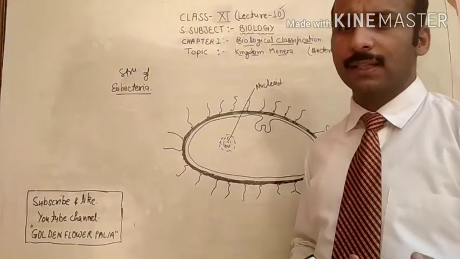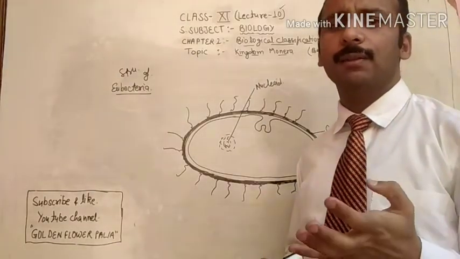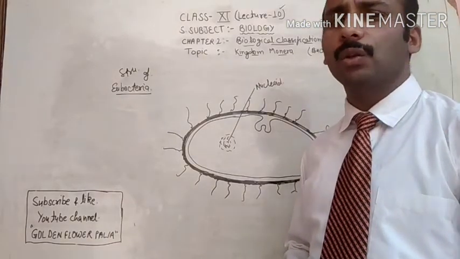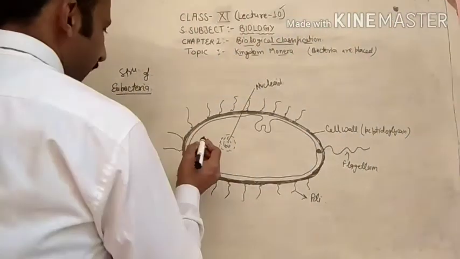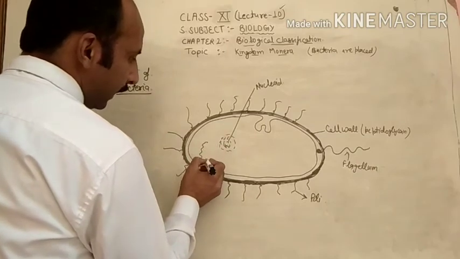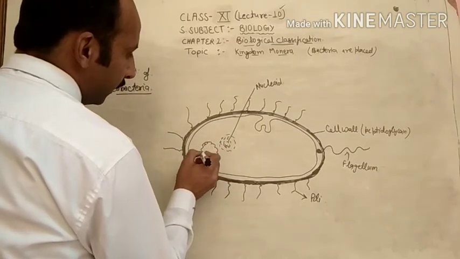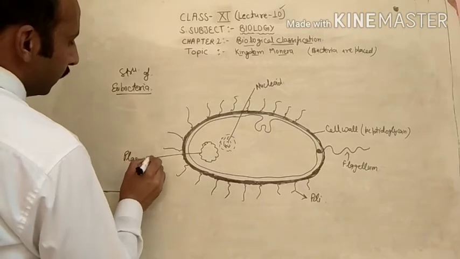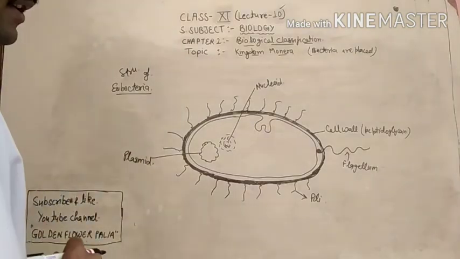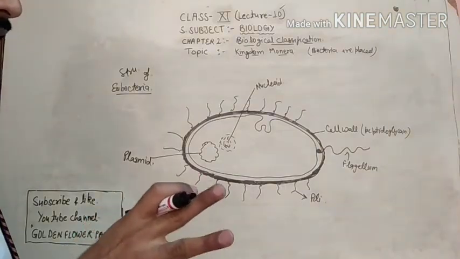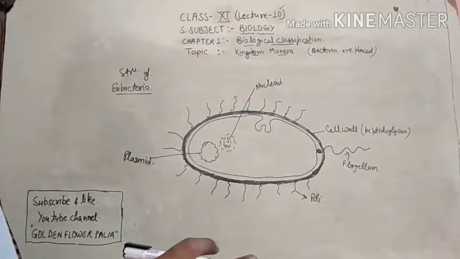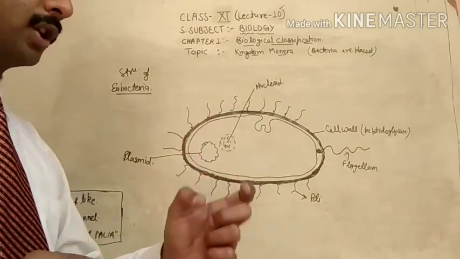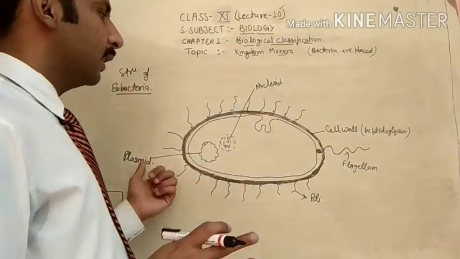It is just like the nucleus, but it is not the well developed or true nucleus. After that, one special DNA is present. This is called plasmid, or extra chromosomal DNA, because the prokaryotic cells contain a special DNA.